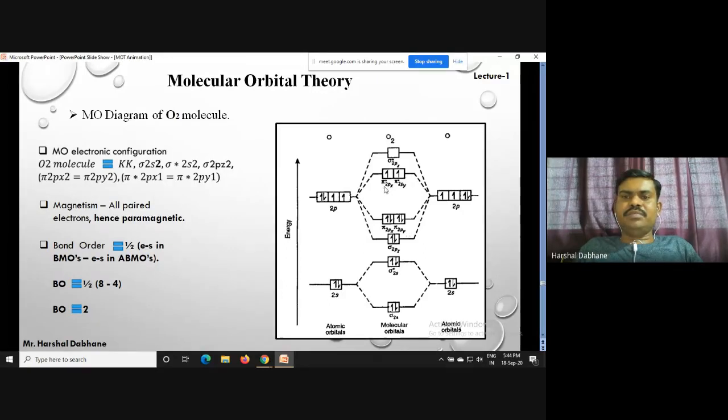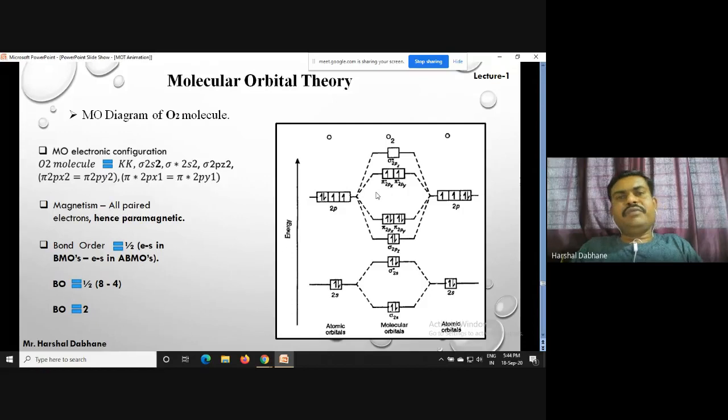And here in pi star 2px and pi star 2py, we are going to write down 2 electrons. So this is the MO electronic configuration of the O2 molecule. And finally, we are talking about the magnetic property of the O2 molecule.